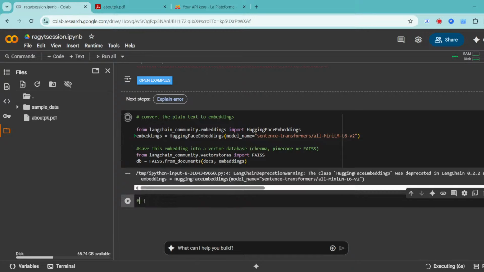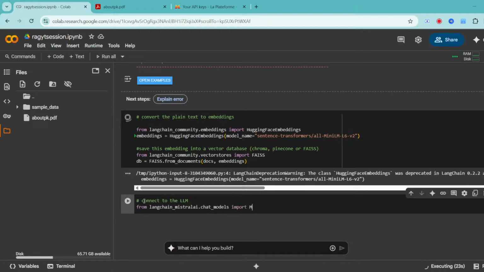Now next I want to connect to the LLM. As I told you, I'm using LangChain, from langchain underscore mistralai dot chat models.